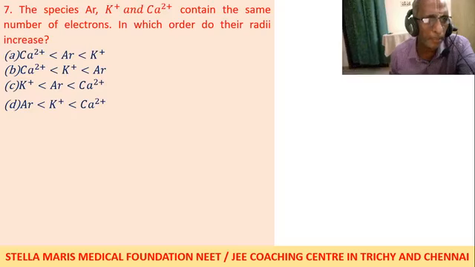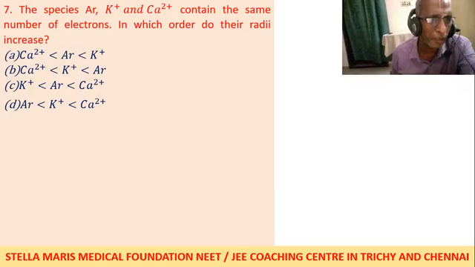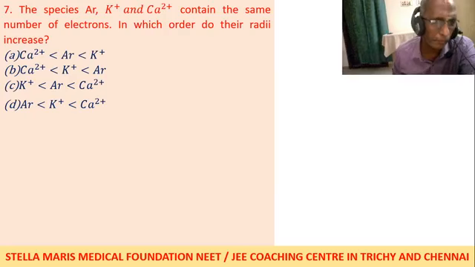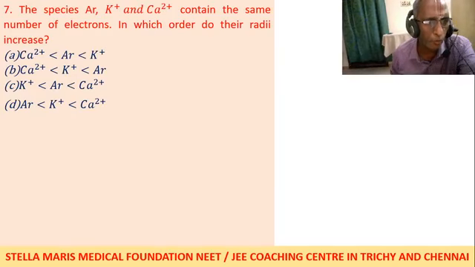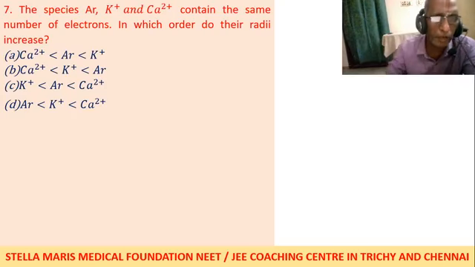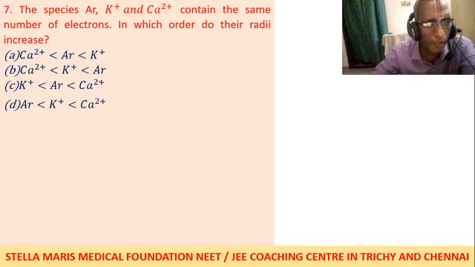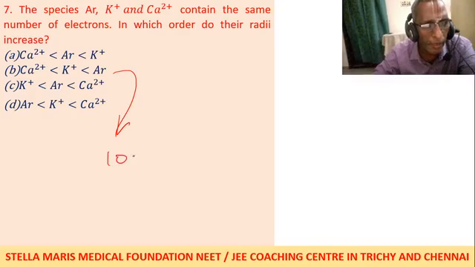Higher charged cations will have the lowest radius. Neutral atom will have medium radius. So here calcium 2 plus has the lowest radius, K plus next higher radius, then argon. Same number of electrons means, as we have already studied, they contain 18 electrons.